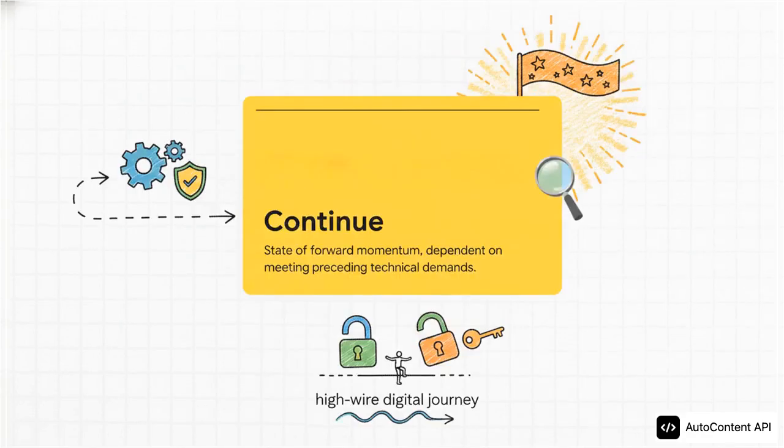Now, the key to unlocking this entire situation rests on one final word: continue. Continue represents that promised state of forward momentum. It's the light at the end of the tunnel. But notice how this state is entirely dependent on meeting those preceding technical demands. This entire operation, this whole high-wire digital journey we've been tracking through the pauses, the verifications, and all the waiting, hinges absolutely on completing those two specific actions to unlock this final state. Continue isn't a right, it's a privilege, and it's earned strictly through compliance.